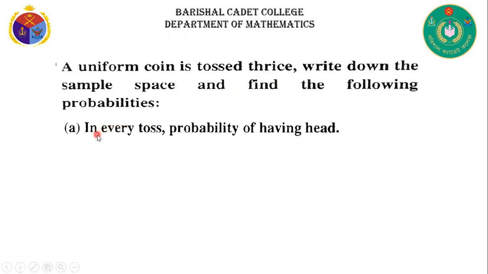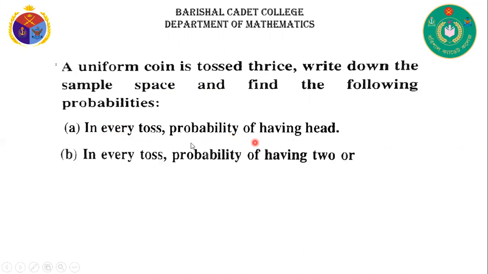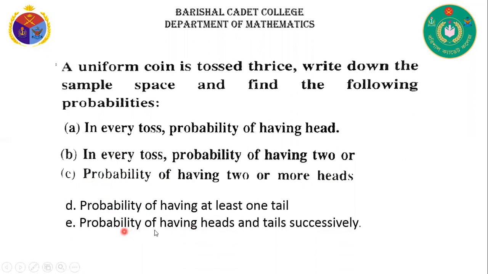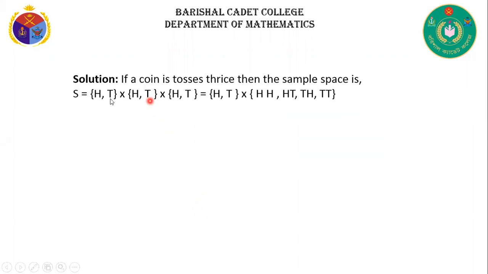Question A: if in every toss, probability of having head; B: probability of having two or more heads; C: probability of having at least one tail; probability of having heads and tails successively. You tossed a coin thrice, then find the probability of this. Now, solution.